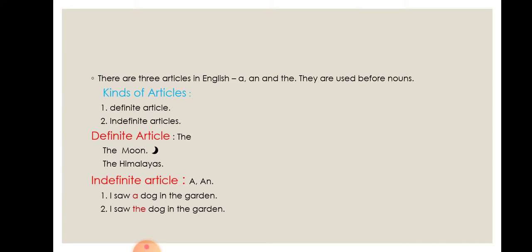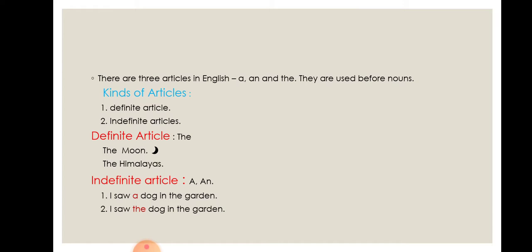First one, definite article. Second one, indefinite article. Definite article: the. The is a definite article. It is used whenever we speak of some particular person or thing.